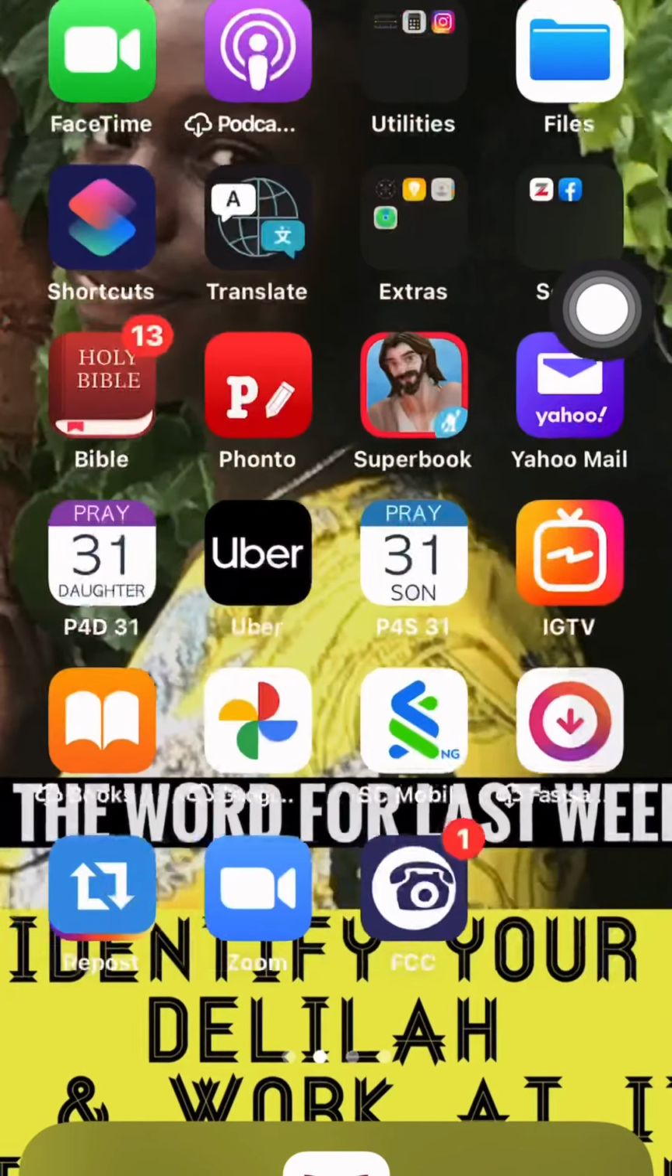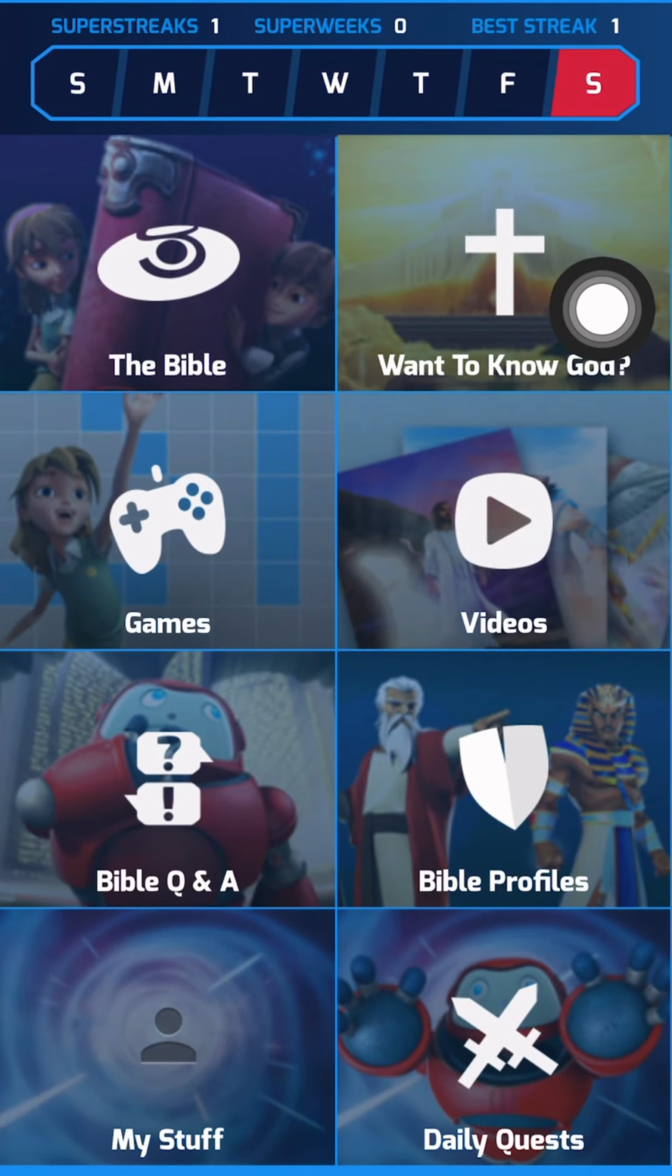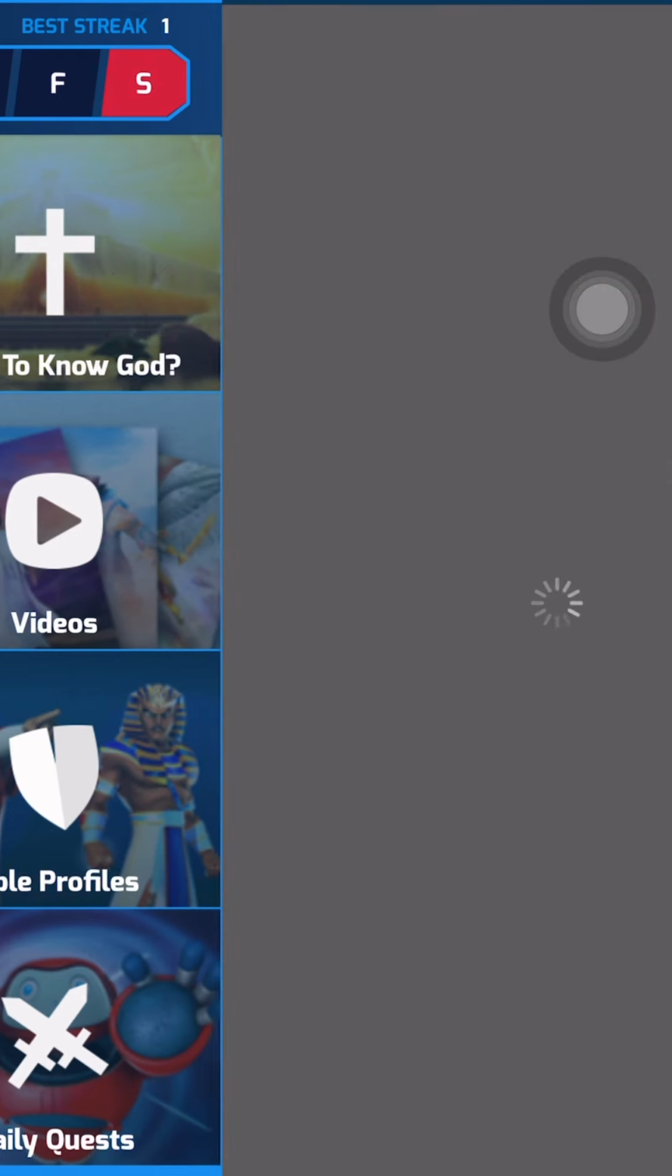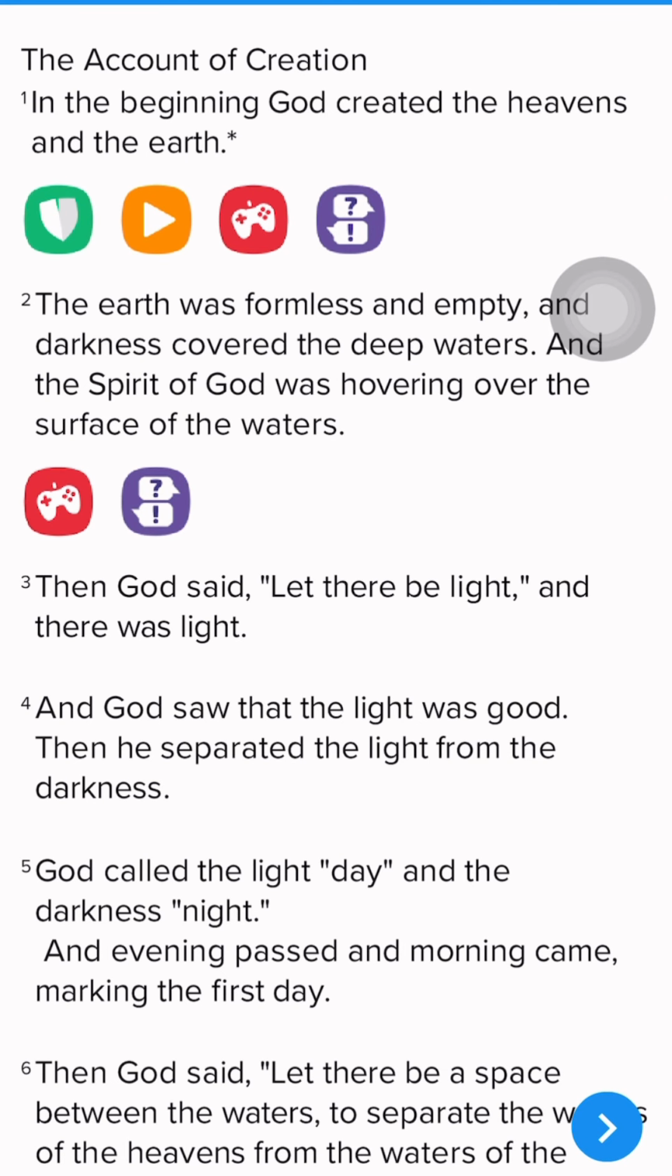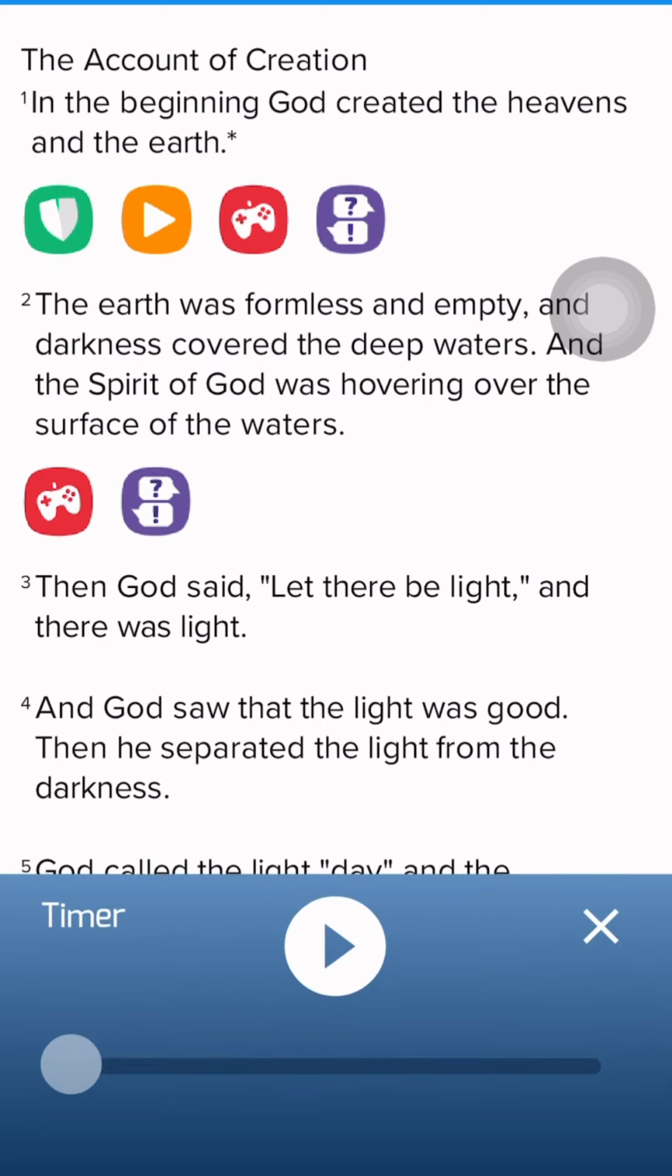So the first thing we have to do is download Superbook. Then you click on the Bible version. When you click on the Bible, it takes you to Genesis. We're going to be reading this week the book of Genesis using Superbook. So you click and then you start reading.